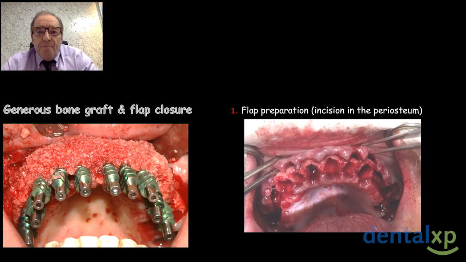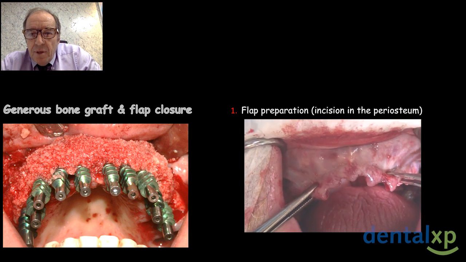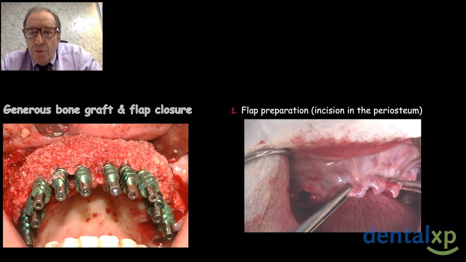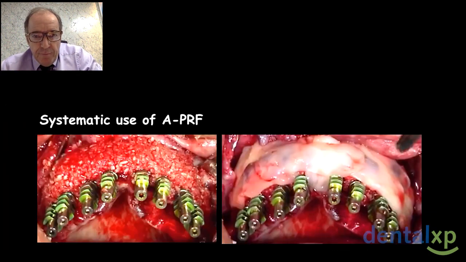You need to prepare your flap with an incision in the periosteum. And secondly, the volume of your graft is adapted to the flap mobility if you want to obtain easy closure. I use A-PRF systematically. Why? Because I can box, I can protect the bone, I can maintain my graft.